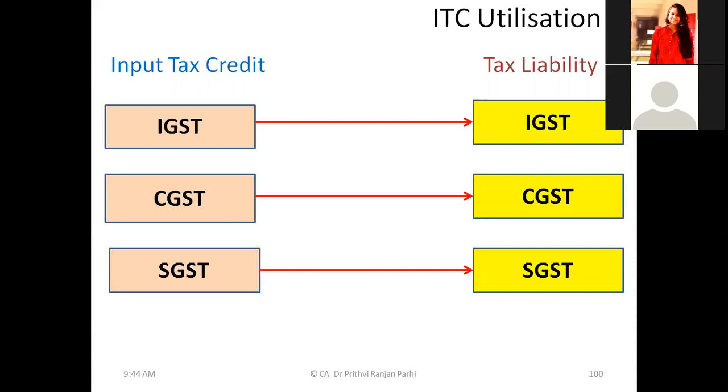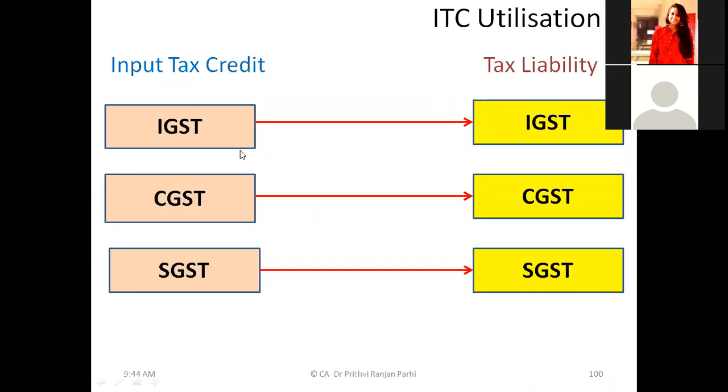Yes, sir. Okay. So these three things, there is absolutely no issue. IGST ITC for IGST liability, CGST ITC for CGST liability, SGST ITC for SGST liability. The difference is only purchase and supply, right? Yes. Now you see, ITC happens when you receive a supply, and tax liability arises when you make a supply.